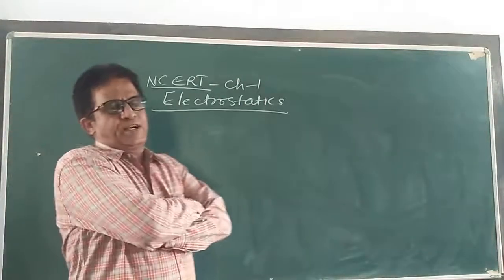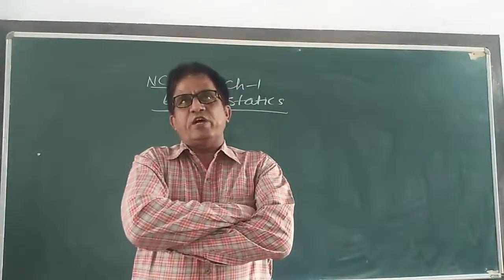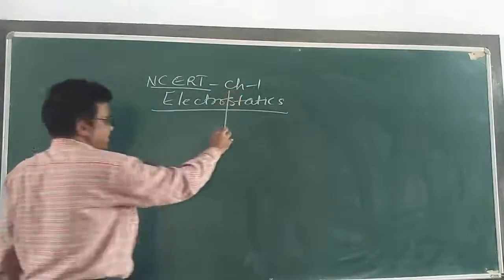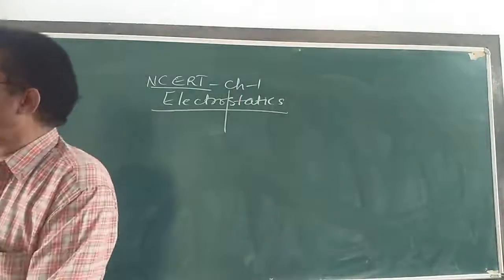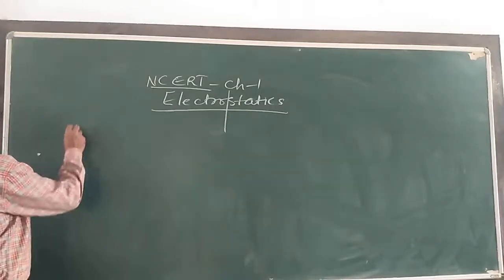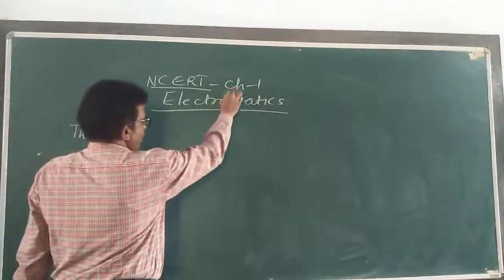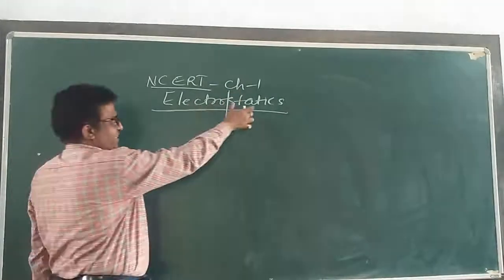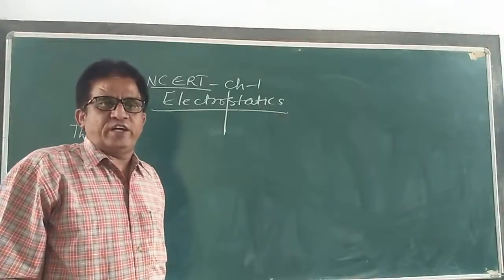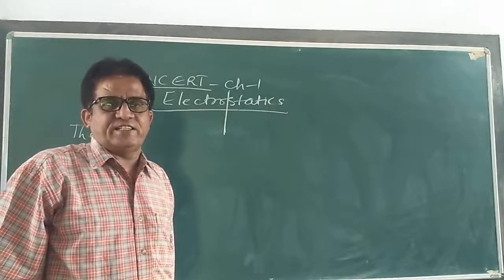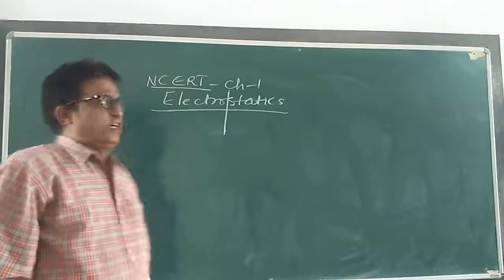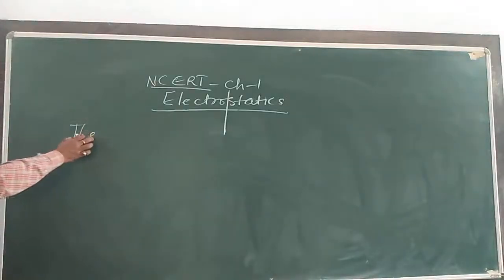In that first topic, my dear children, we are going to discuss what you mean by electrostatics. Electrostatics is a branch of physics. Electro means electron. Statics means static. When the electron is at rest, charges are at rest, then what happens about the electric field, that we are going to discuss here. So what is electrostatics?